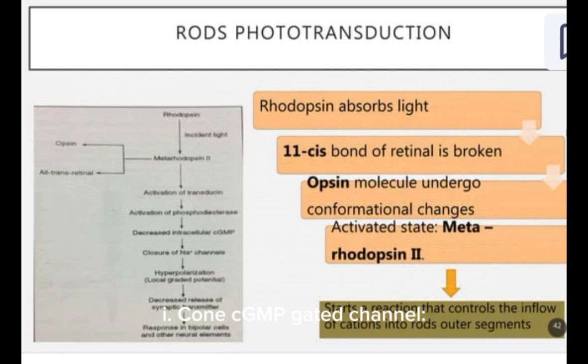Cone-specific gene defect: cone cGMP-gated channel defect causes achromatopsia, including cone monochromatism and rod monochromatism. Defects of L or M cone opsins cause red/green color deficiency.